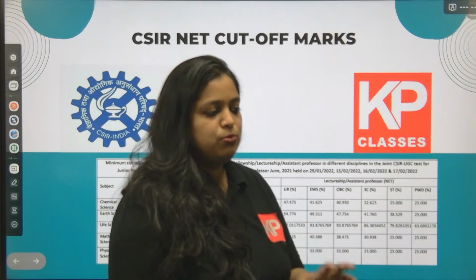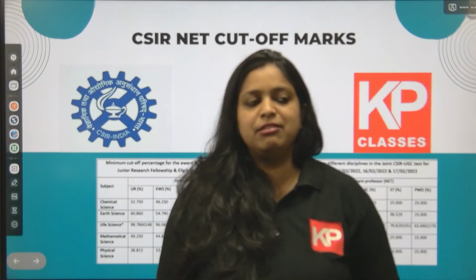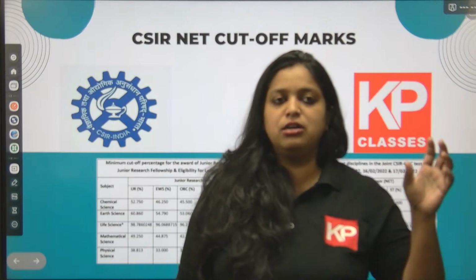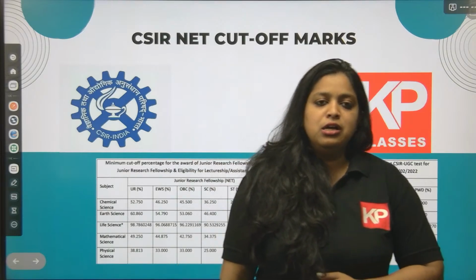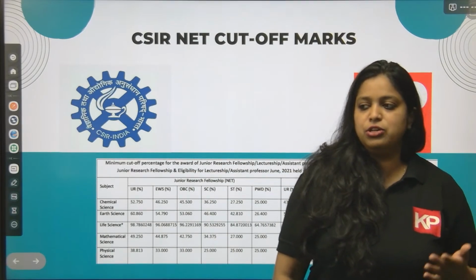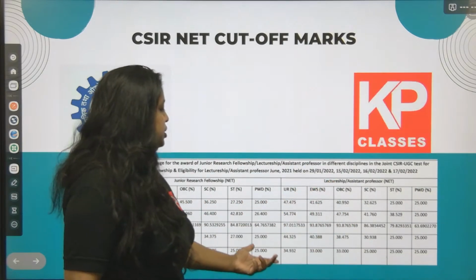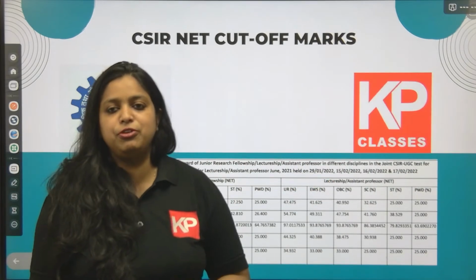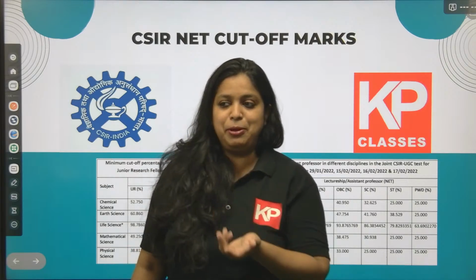If you are preparing for the NET examination and want a JRF, you have to score a minimum of 65% so that you will be able to get a junior research fellowship. Or if you are opting for lectureship, you have to go for a minimum of 55% in your NET CSIR paper.